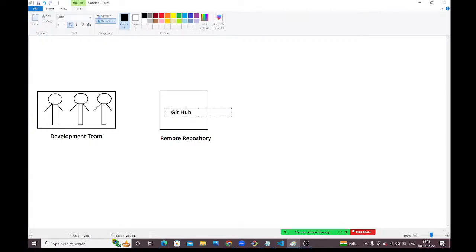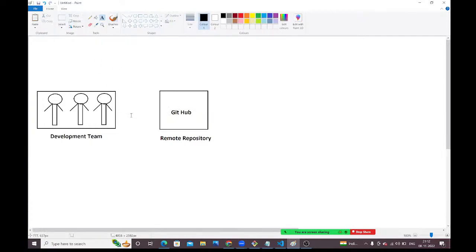Whatever code they have written, they should upload into the GitHub remote repository. They are going to push the code into the remote repository.